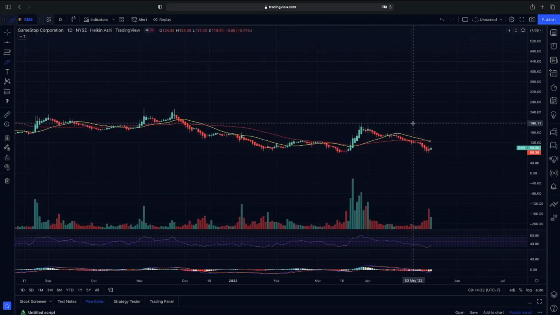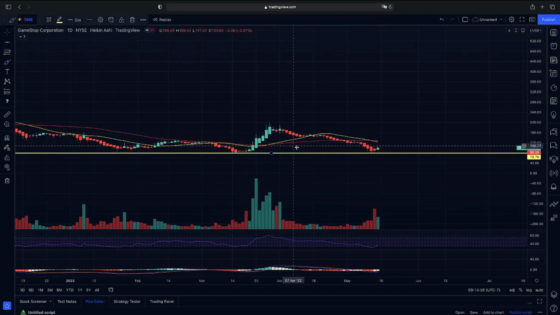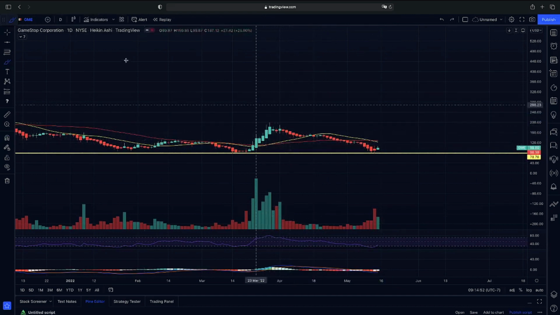And looking at GME here, as you guys can see, we do have our 20 below our 50. Even though we did have a bounce, we bounced from our previous bounce point, and that's not exactly the strongest bullish momentum that we need. We need our 20-day moving average to cross back at least over our 50 to have that possible continuation and break back over 200, which we recently had a rejection to the upside from. And we also did mention this in the Instables room as well.